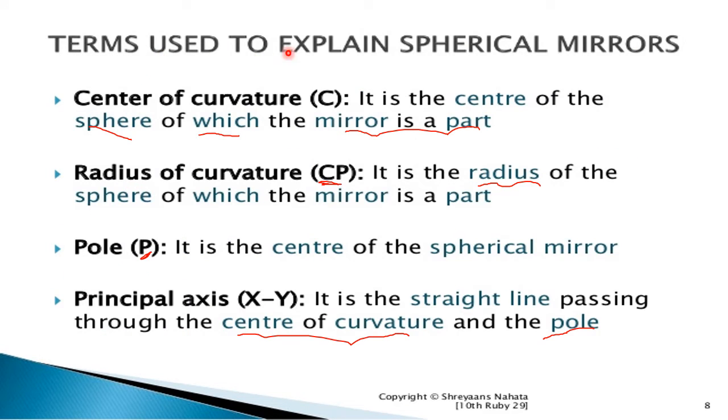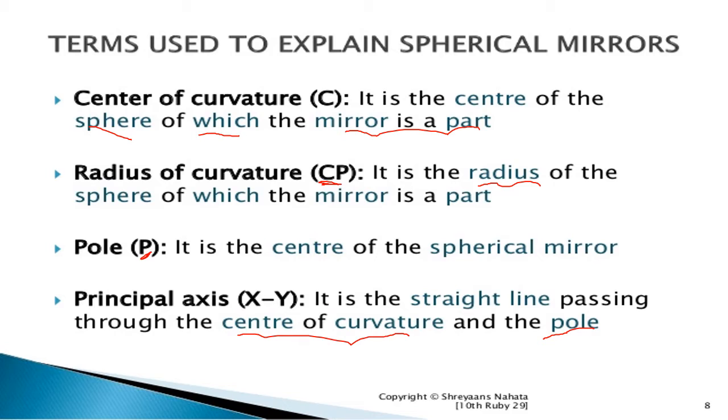Okay, the terms used to explain the spherical mirrors. First is the center of curvature, which is denoted by capital C. It is the center of the sphere of which the mirror is a part.